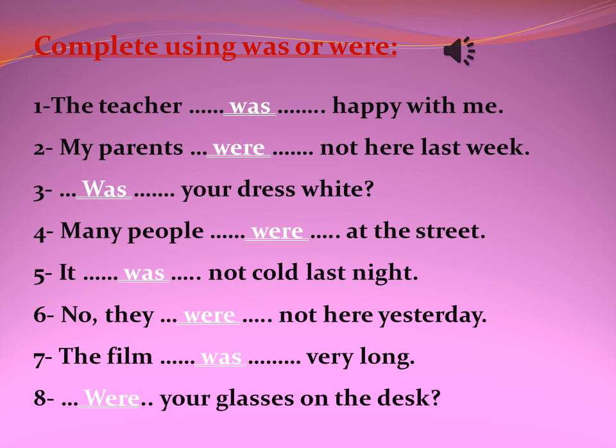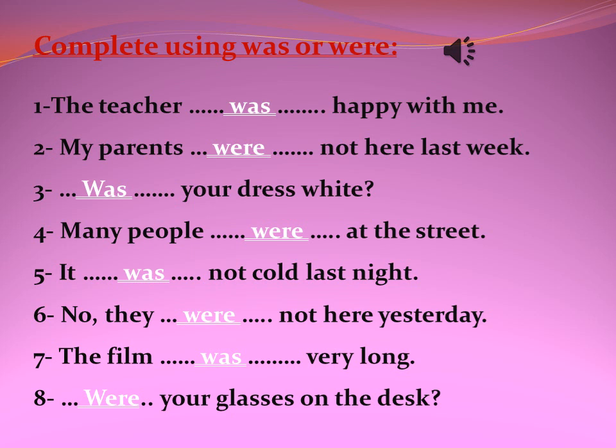Now we have an exercise about was or were. Use was or were to complete these sentences. Number 1, the teacher, and the teacher is she, so the teacher was happy with me. Number 2, my parents, they, and they take were. My parents were not here last week.